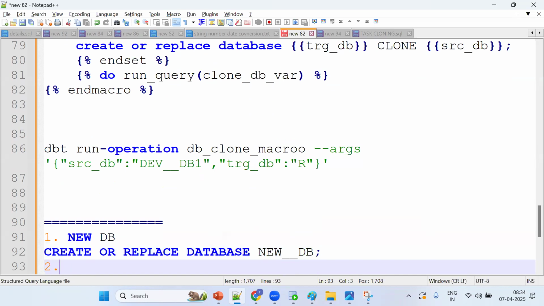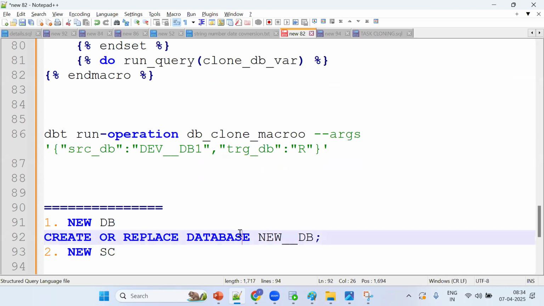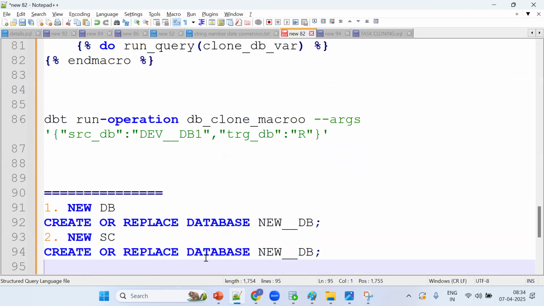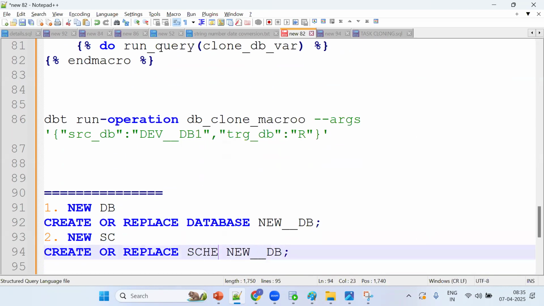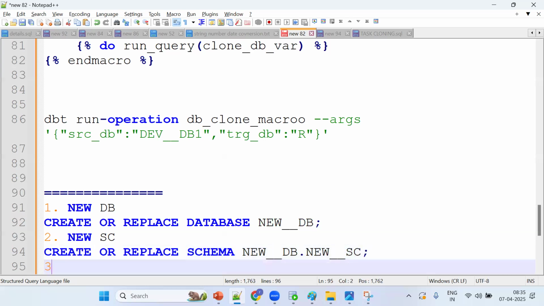Same thing. The second task is to create a new schema. How to create a new schema? Create or replace schema, and directly put the schema name. We should go for database name dot schema name, because this is the namespace, and it could be created in a different schema, so we should be precise. This database, this schema should be created. What is the third task? Create tables.